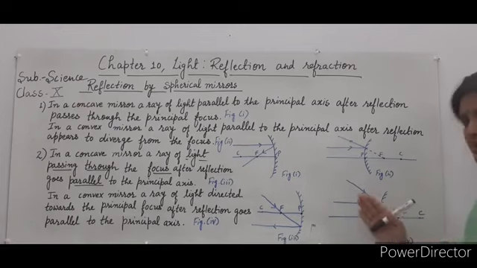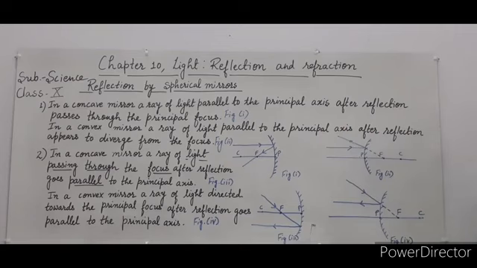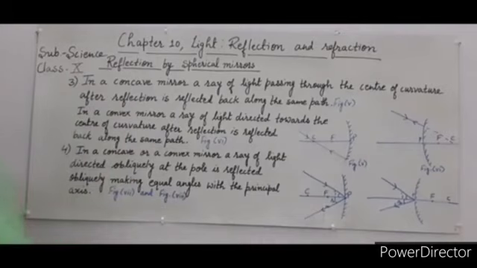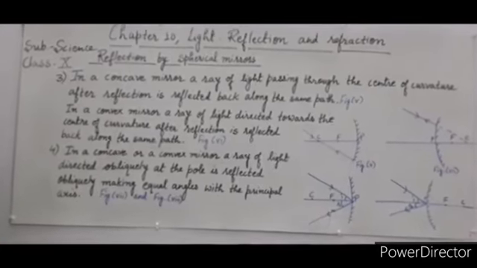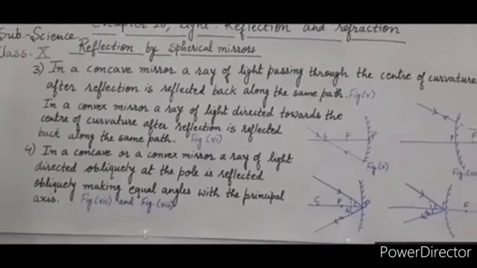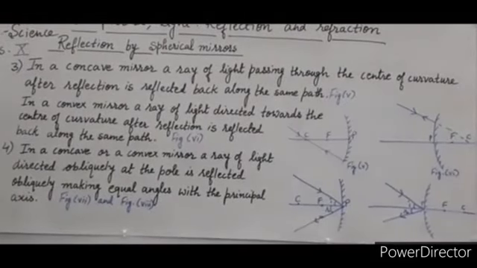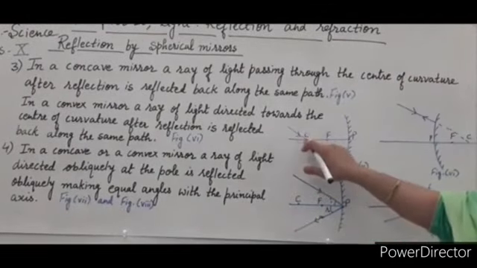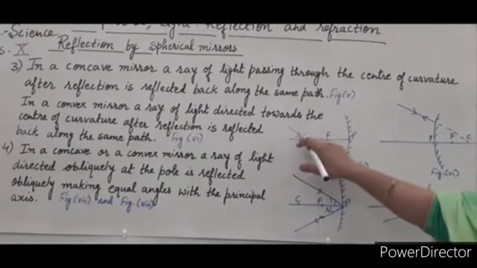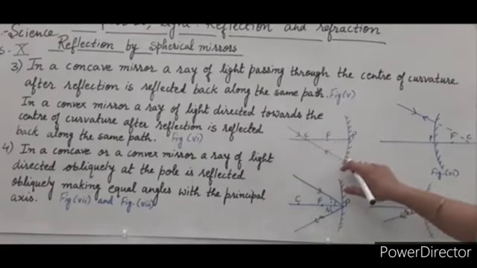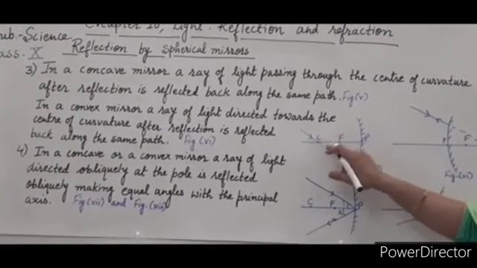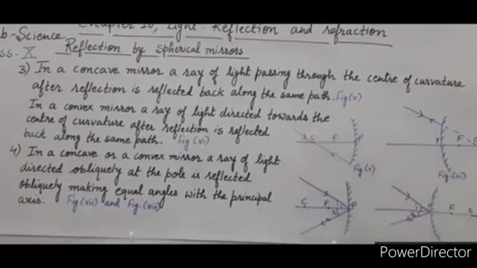Now after this, the third rule is: in a concave mirror, a ray of light passing through the center of curvature, after reflection, is reflected back along the same path. Figure 5. So, in a concave mirror, an incident ray passing through the center of curvature, after reflection, is reflected back along the same path. After reflection it goes back following the same path.